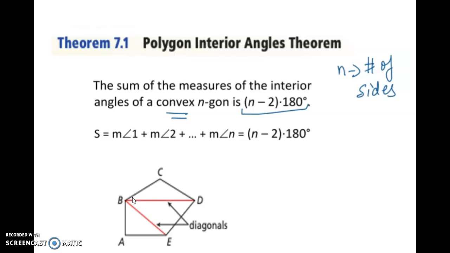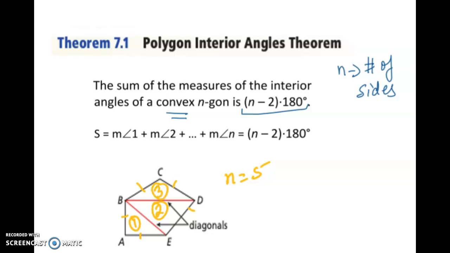Now the question is why we have to subtract 2. Just look at this diagram. This is a polygon, and how many sides are there? Let's count: 1, 2, 3, 4, and 5. So the number of sides is 5. If I construct diagonals from one vertex to the other vertices, I can form three different triangles: triangle 1, triangle 2, and triangle 3.